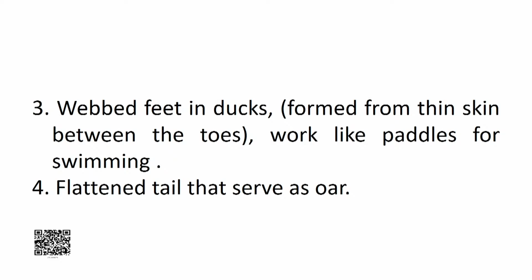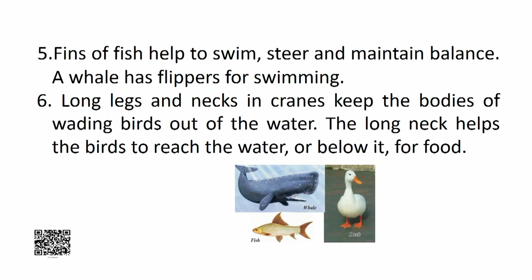What is an oar? In general, an oar is a long pole with a flat wide blade at one end used to row or steer a boat. Unlike paddles, which are held in the hands and move freely, oars are attached to the side of the boat using a pivot point. This is a general definition of oar. Fish have fins, and fins of fish help to swim, steer and maintain balance. A whale has flippers for swimming.